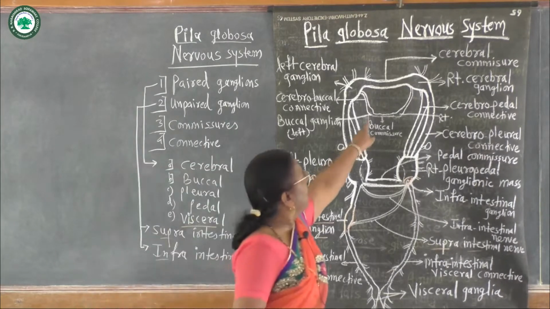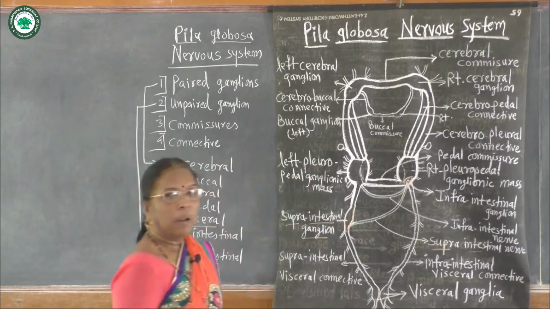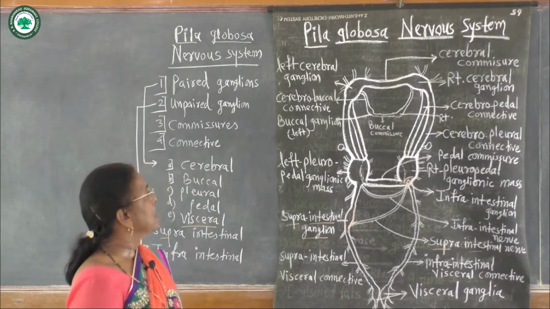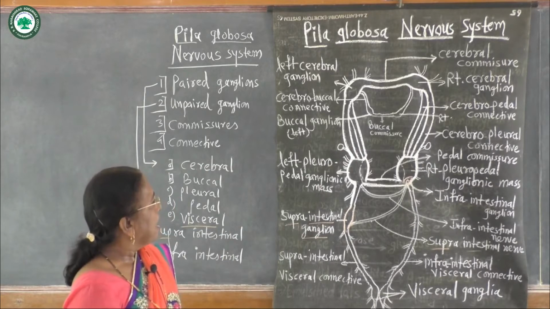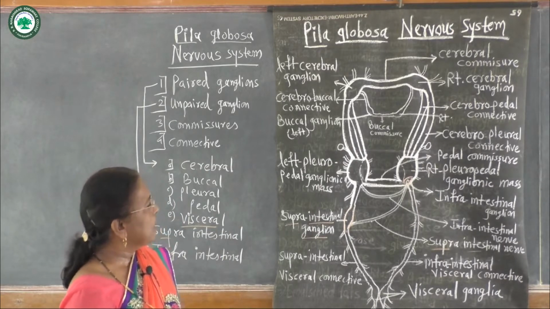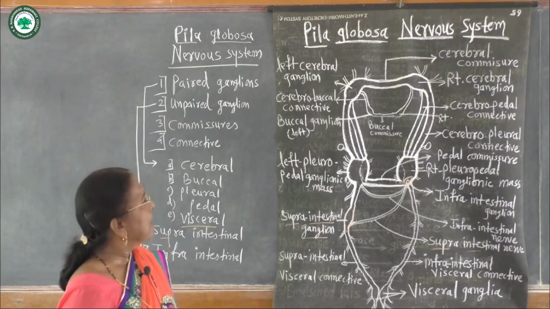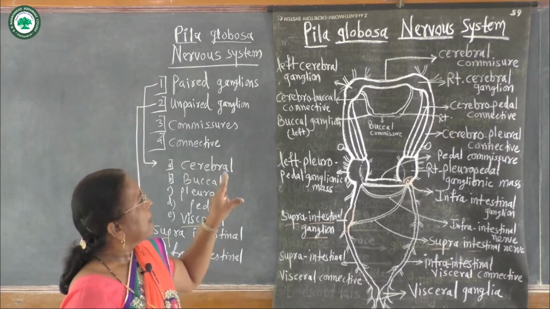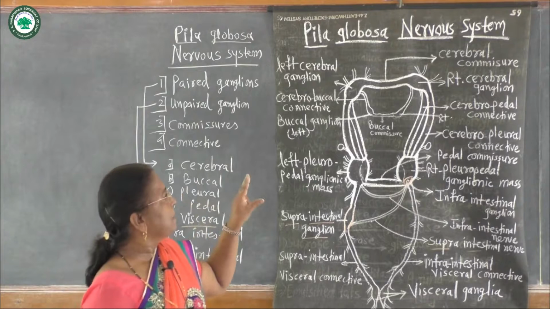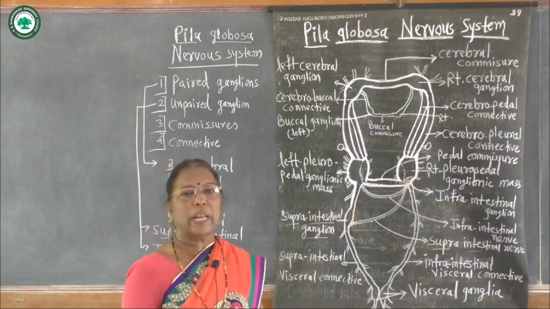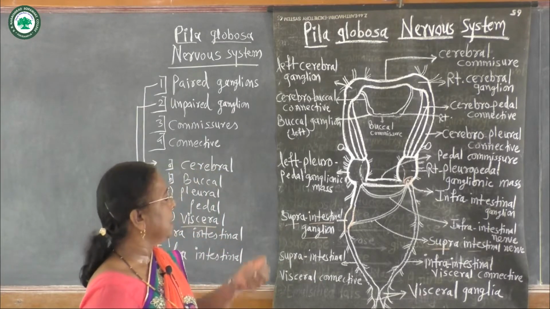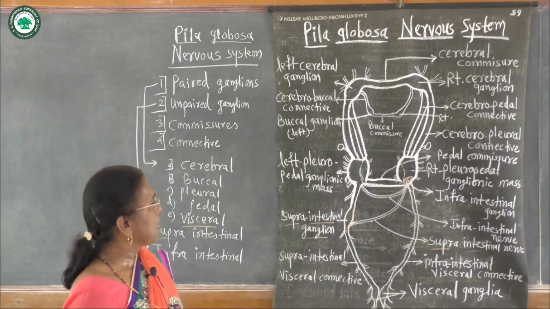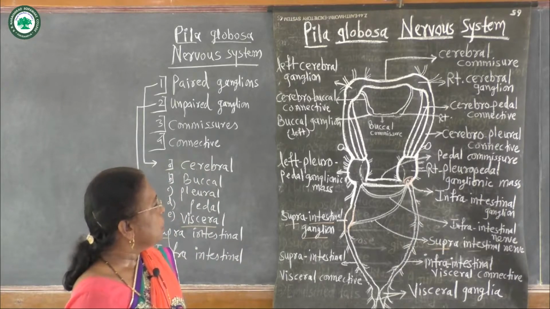Then from the buccal ganglion, the paired buccal ganglions, nerves supply the buccal mass, radular sac, radula, and salivary glands. Behind the salivary gland there are also esophageal pouches present, and the esophagus.